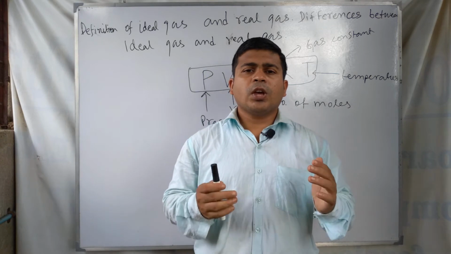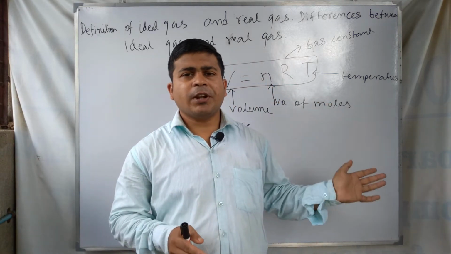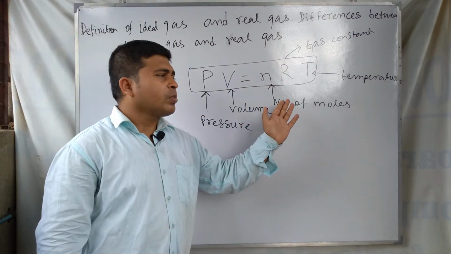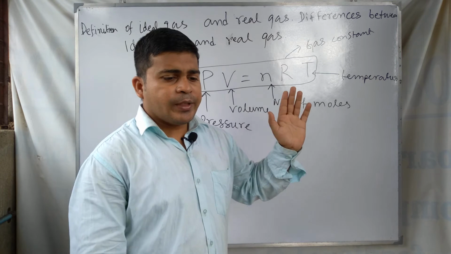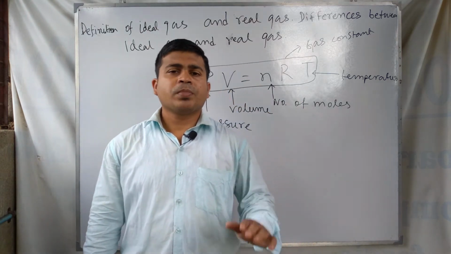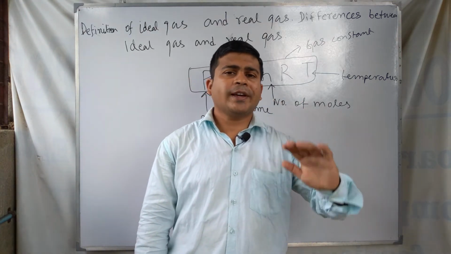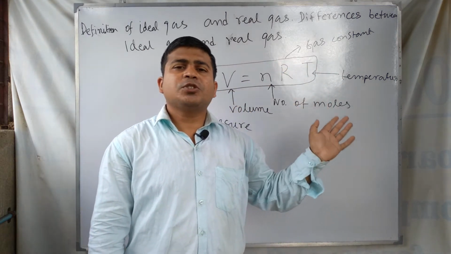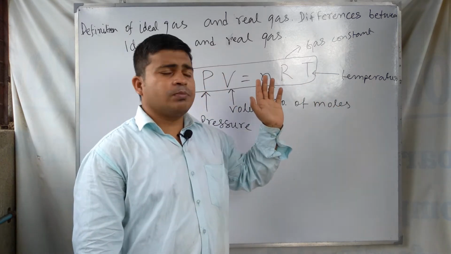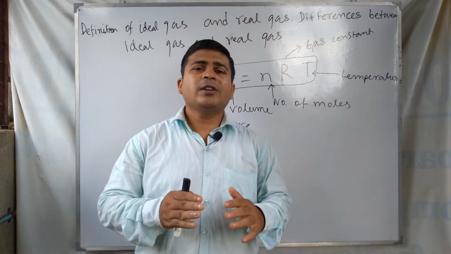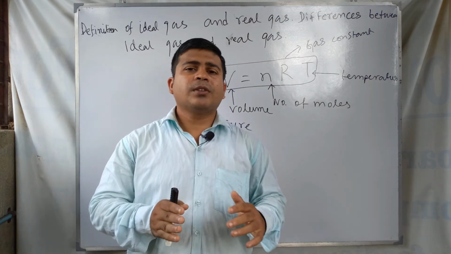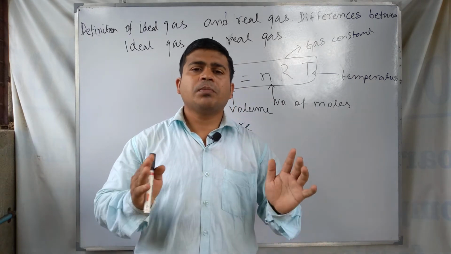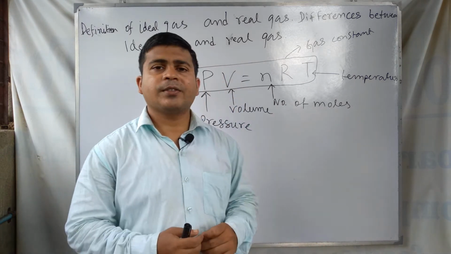The ideal gas equation means PV equal to nRT. The gas that obeys the equation of state, the gas equation, or the combined gas equation at all ranges of temperature and pressure is called an ideal gas.